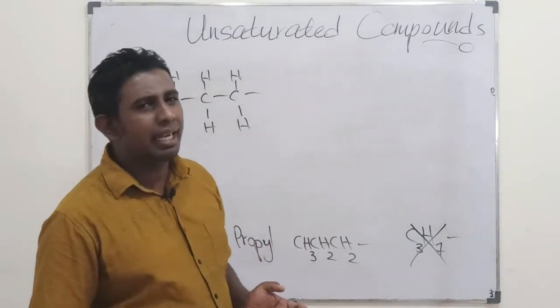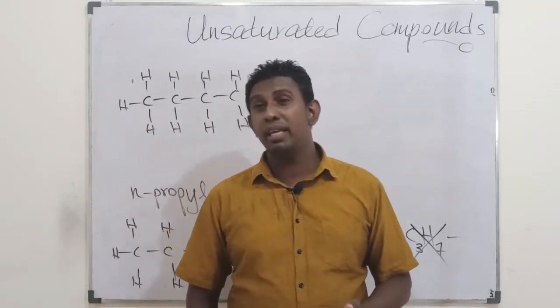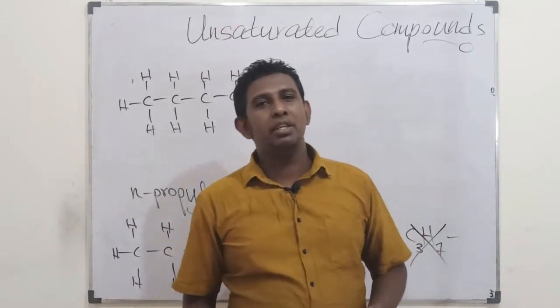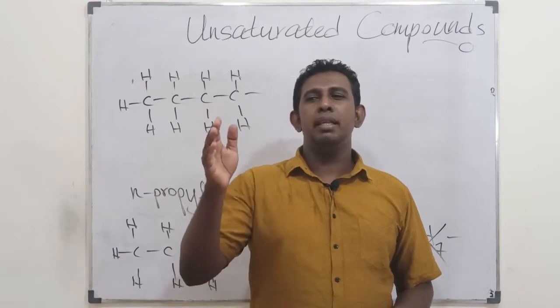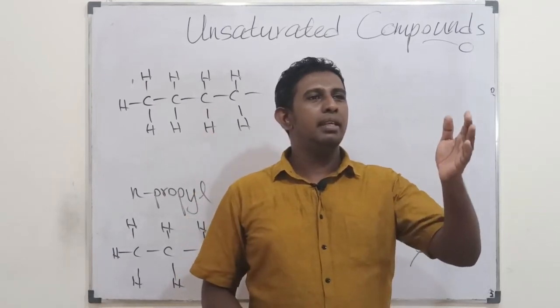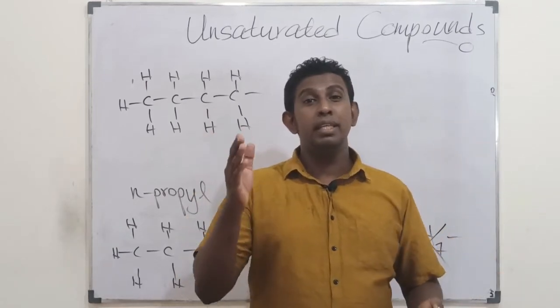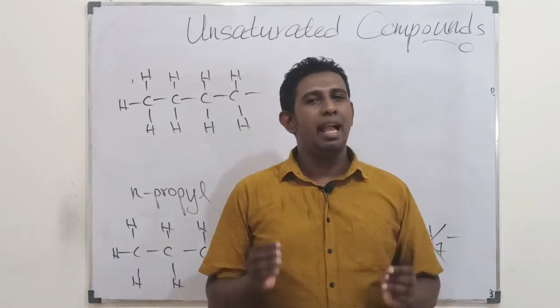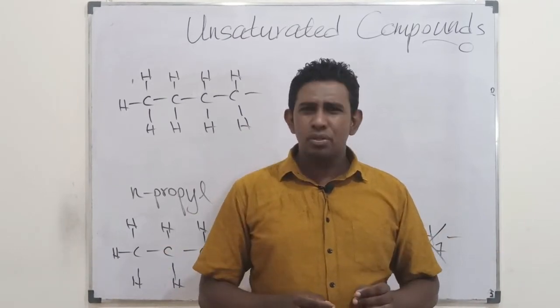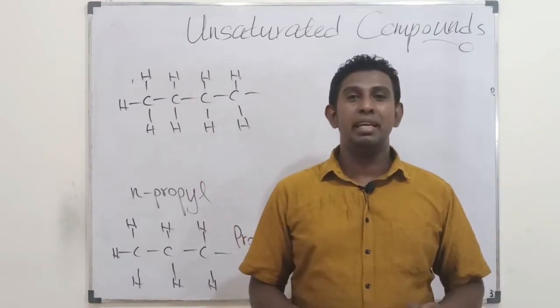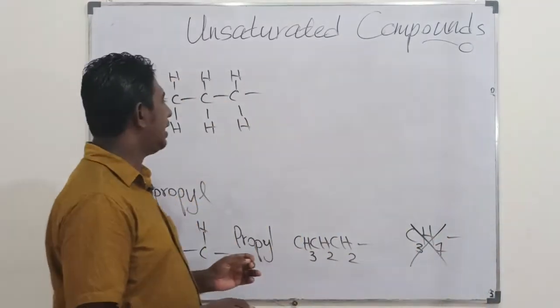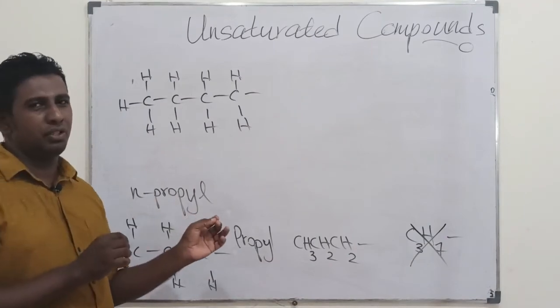In that manner, you would find a series of alkyl groups having 1 to 10 carbons: methyl, ethyl, propyl, butyl, pentyl, hexyl, heptyl, octyl, nonyl, decyl are the first 10 alkyl groups. So these are a few simple things that you would easily understand. Hope it's clear to you.